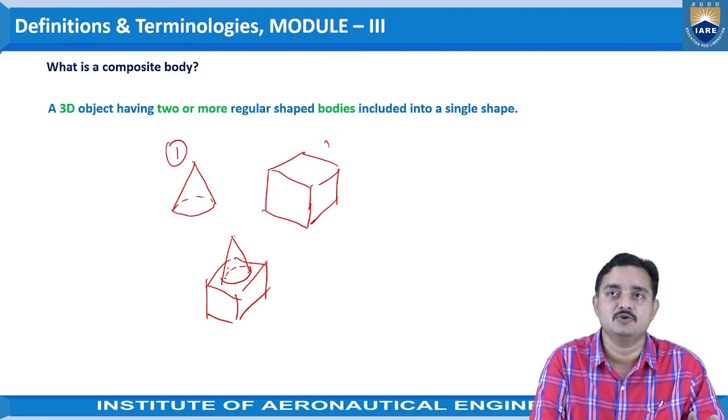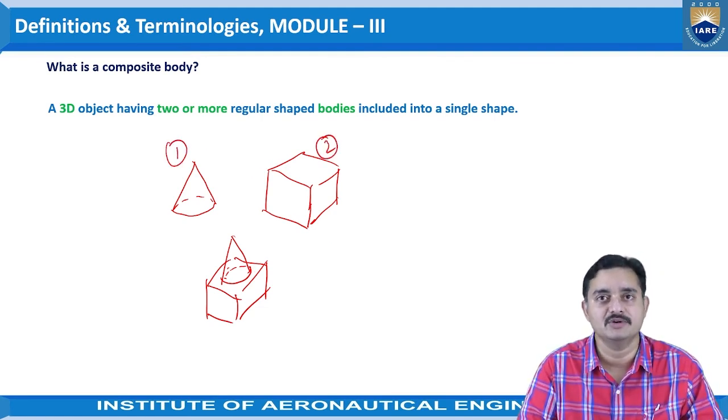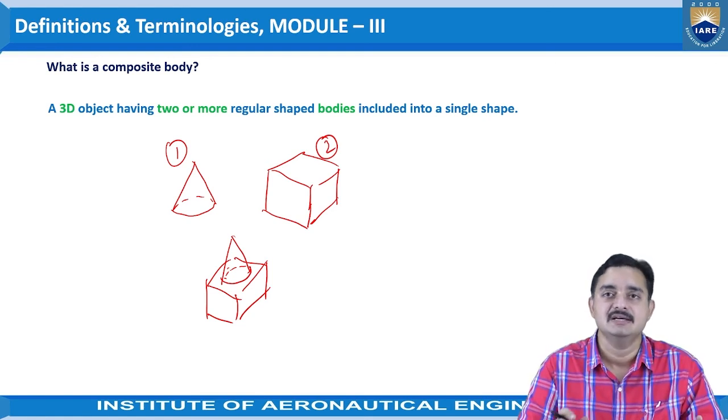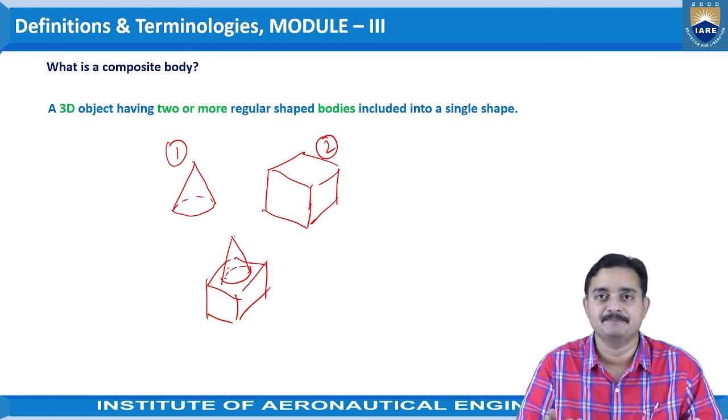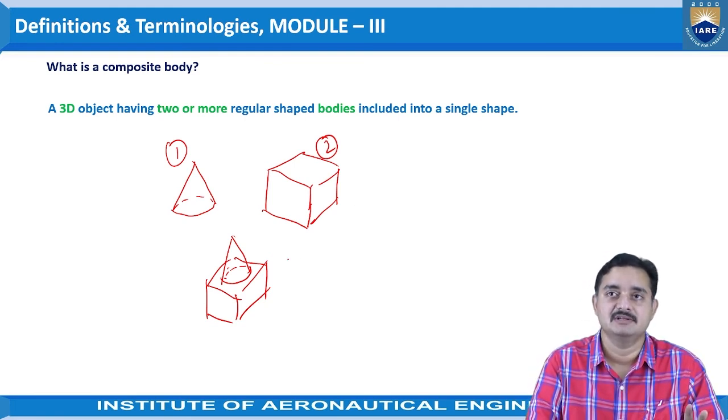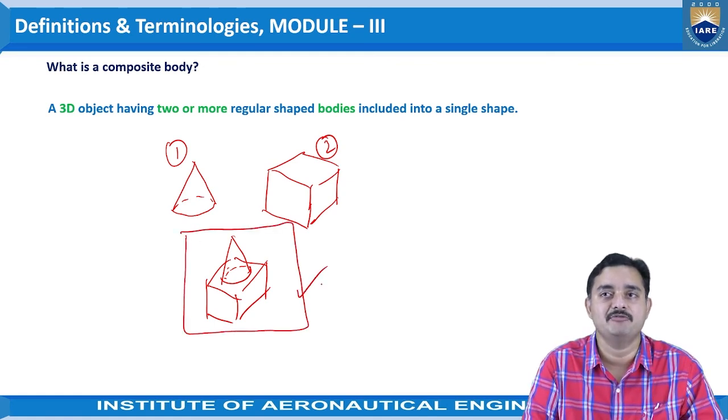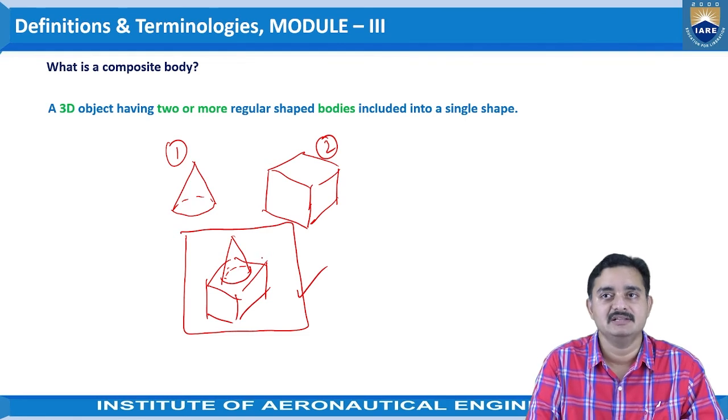Individually, these are two regular bodies, and we do have all the required formulae and answers for these regular shapes or regular bodies. If both the bodies are given in a combined form, then this is called the composite body.